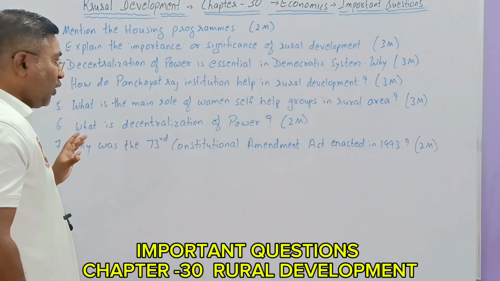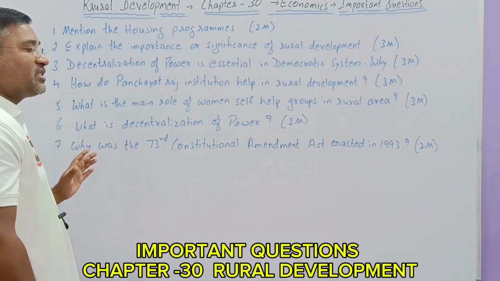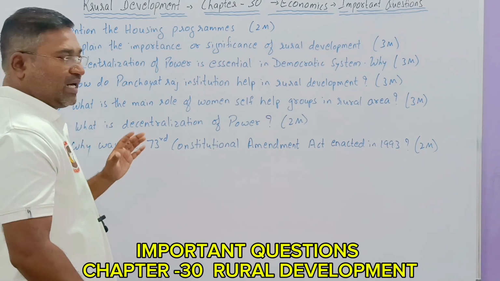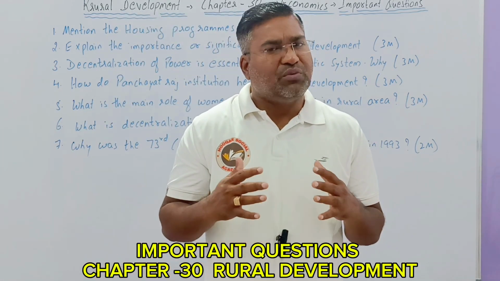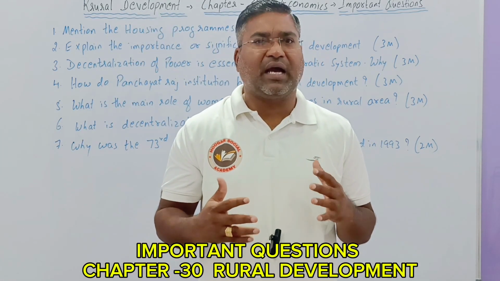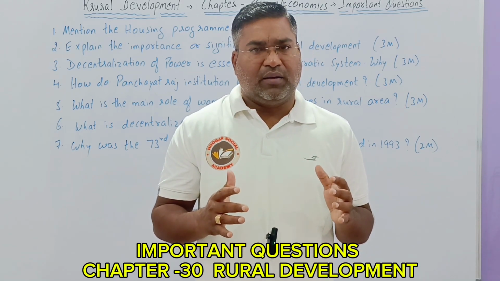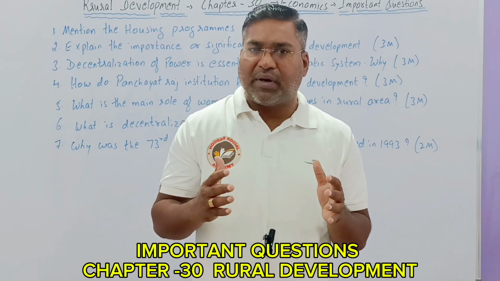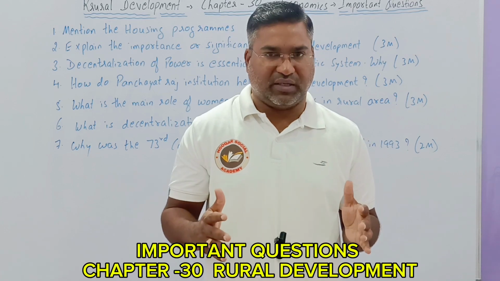very important. These questions help in making the topic very easy to understand. To say it very simply, in this chapter you must do a small comparison between the rural area and the city. If you do the comparison between rural and city, automatically you will understand the whole chapter.